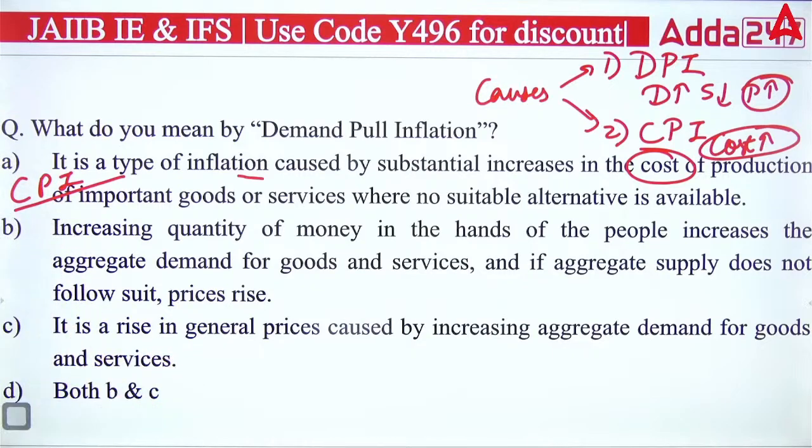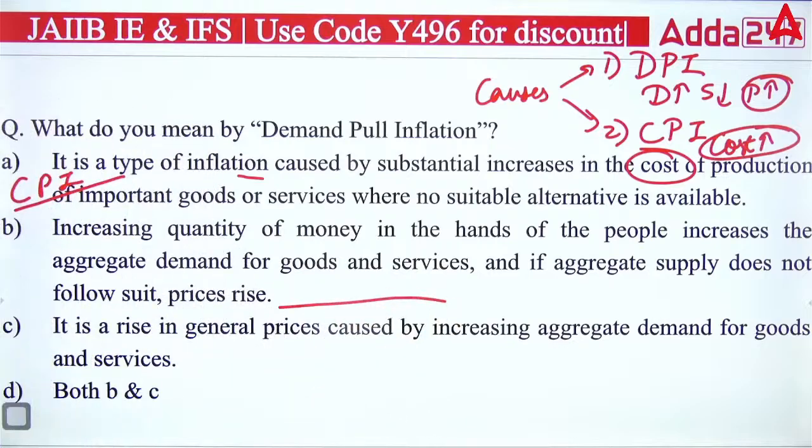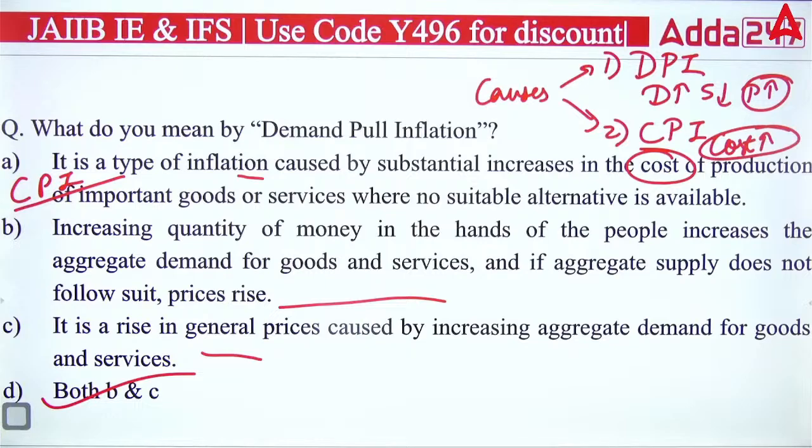Next, increasing quantity of money in the hands of the people increases the aggregate demand for goods and services, and if aggregate supply does not follow suit, prices rise. This might be true. Now the third is saying it is the rise in general prices caused by increasing aggregate demand for goods and services. So you can say this might also be true. So the right answer will be what? B and C. Right answer is D.